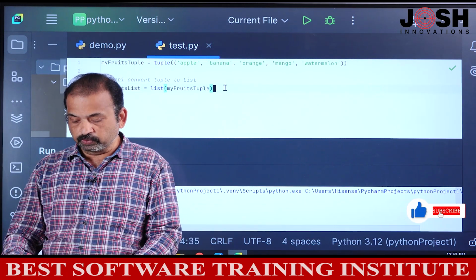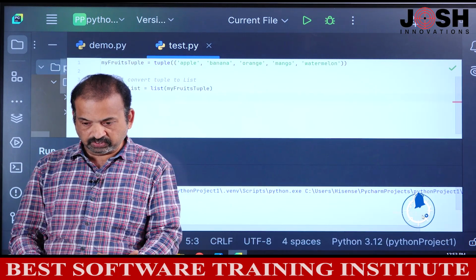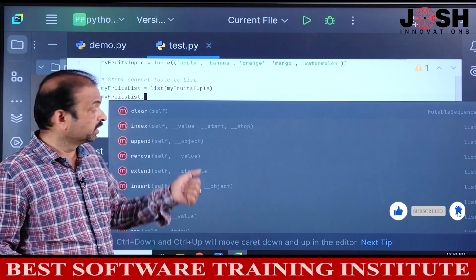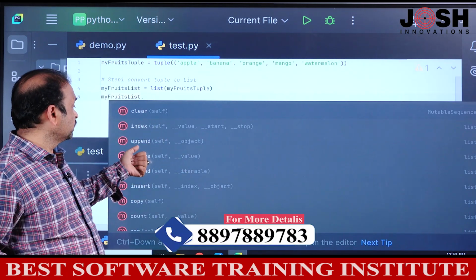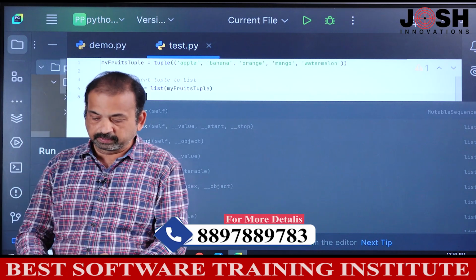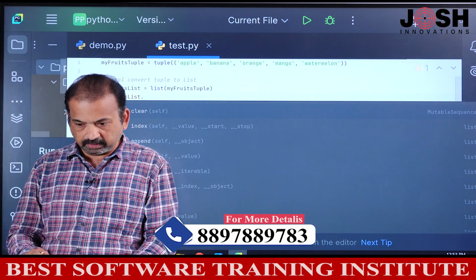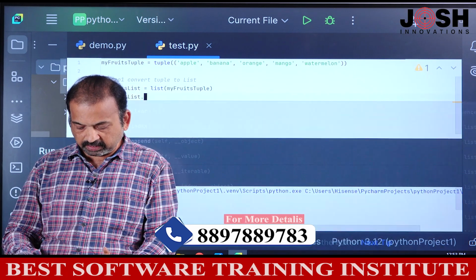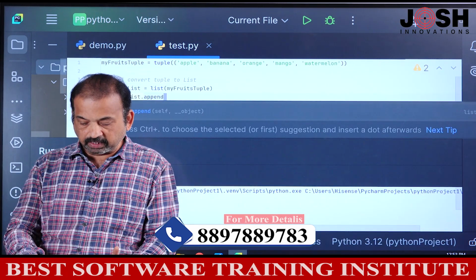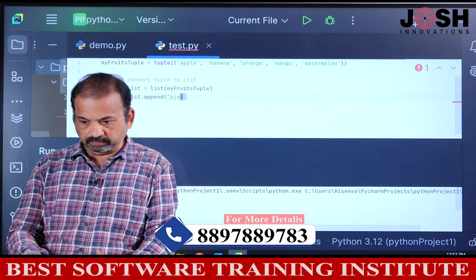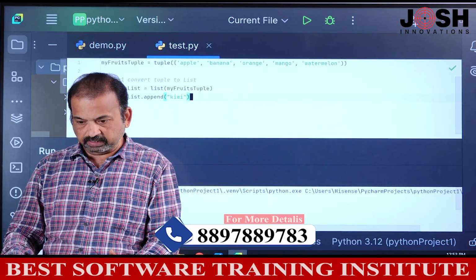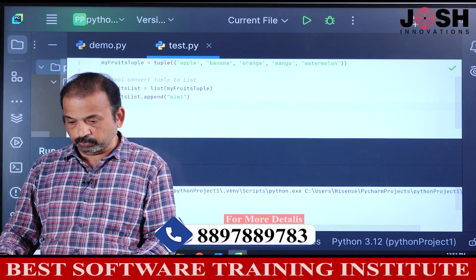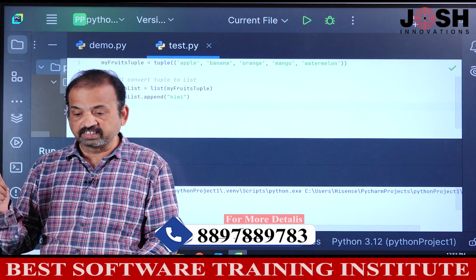Okay. Now what we'll do? Now we'll add. My fruits list dot. Now when I press dot, you will get methods. See here, there is one method called append method, because this is a list. I'll use the append method. I want to add a new fruit, for example kiwi fruit. Yes. Now in my fruits list kiwi is added. This is step 2.